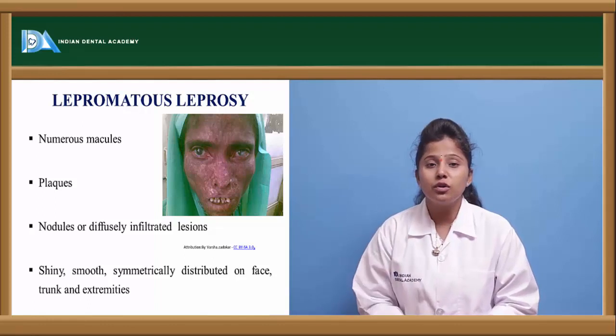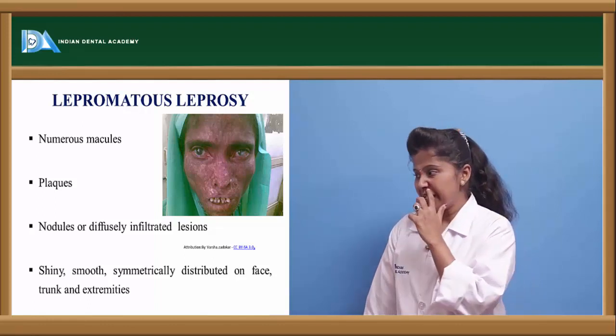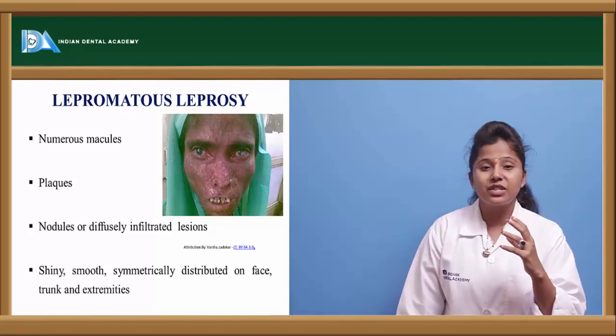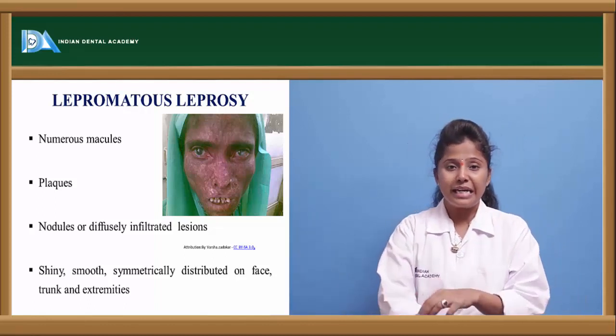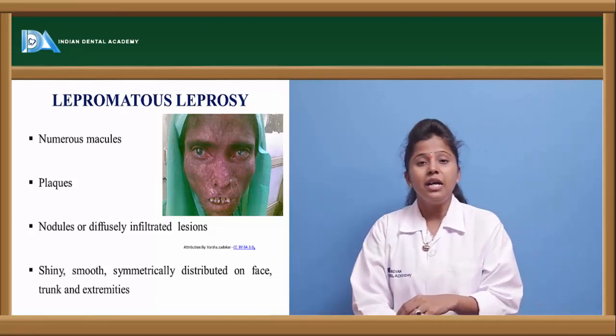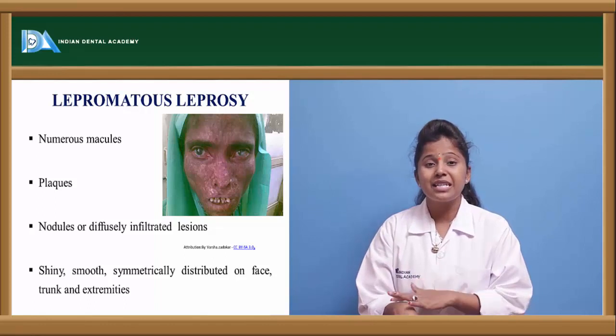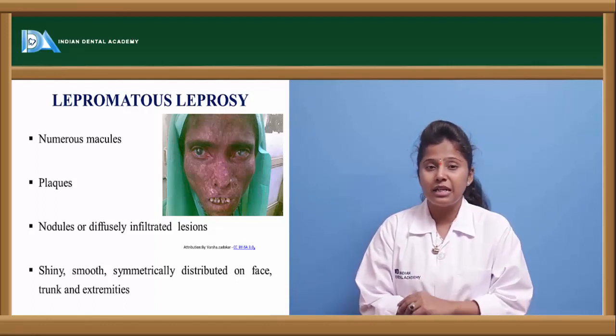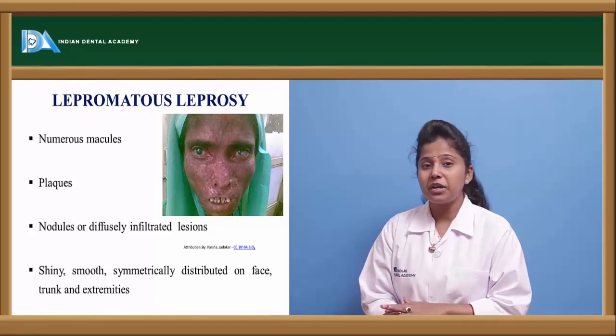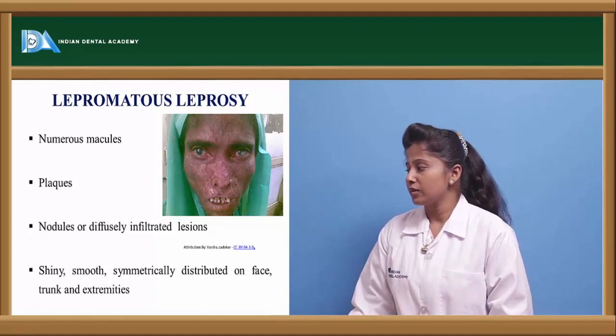We can see the nodules in this kind of lepromatous leprosy, and the skin at the granulomas or nodule site will be shiny as well as smooth. These lesions will not be hard. At that particular site, the skin will be smooth.